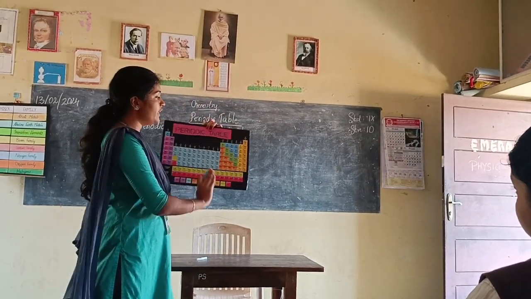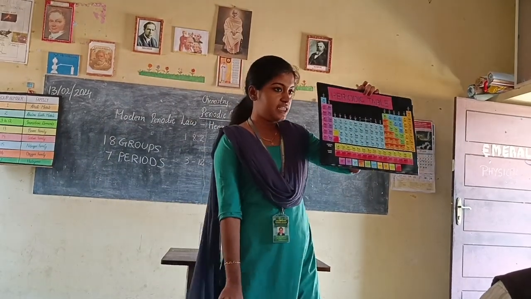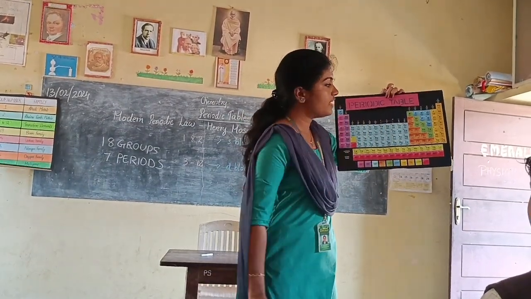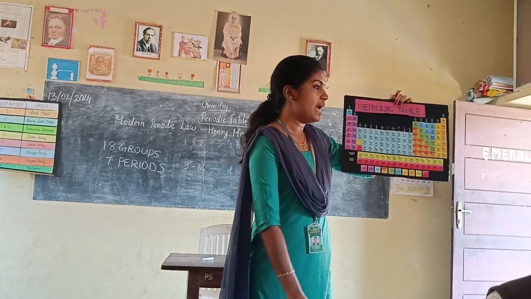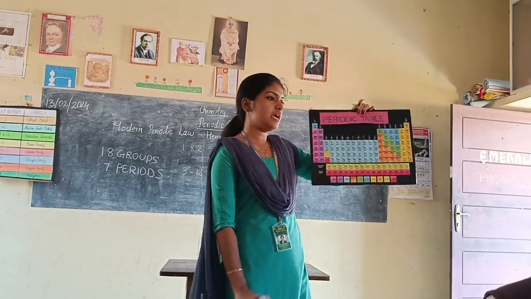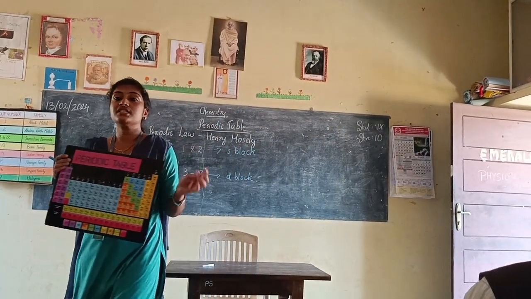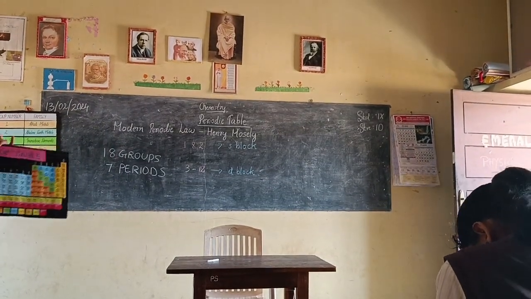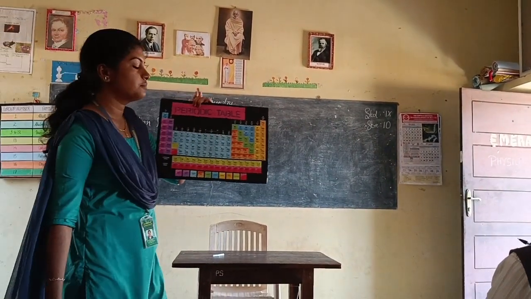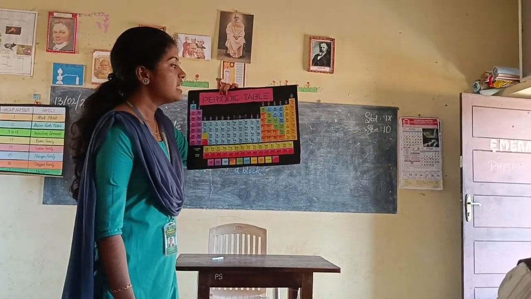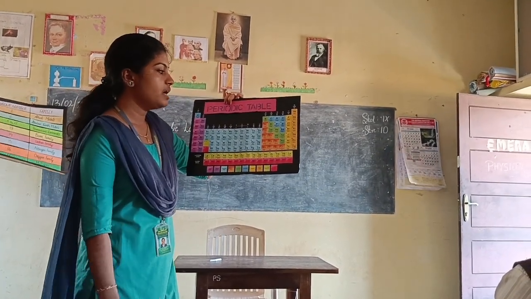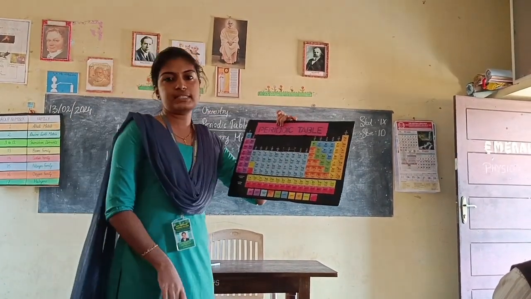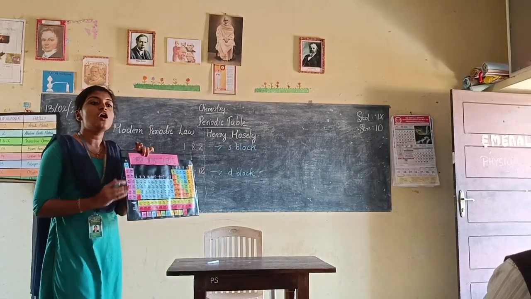Next, the 15th group: nitrogen, phosphorus, arsenic, antimony, bismuth, etc. The starting element is nitrogen, so the family is the nitrogen family. Coming to the next, oxygen: oxygen, sulfur, selenium, tellurium, polonium, etc. The starting element is oxygen.